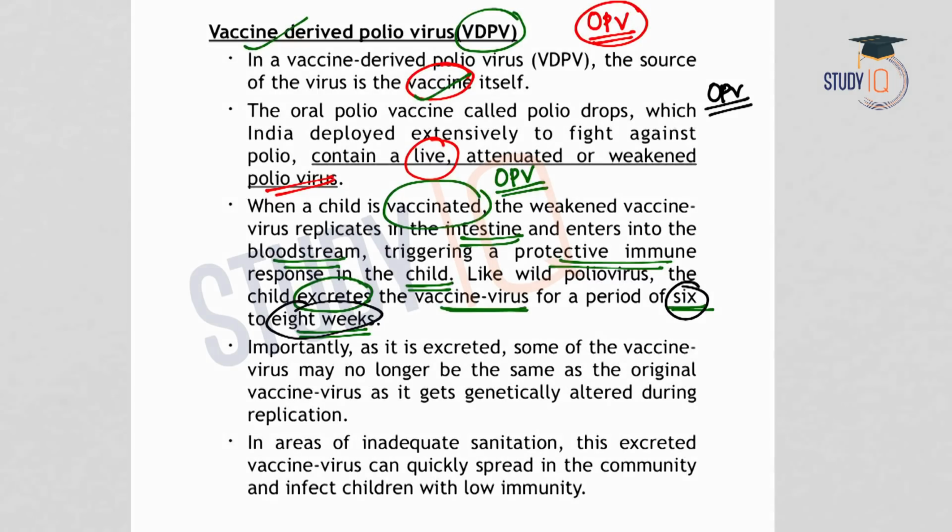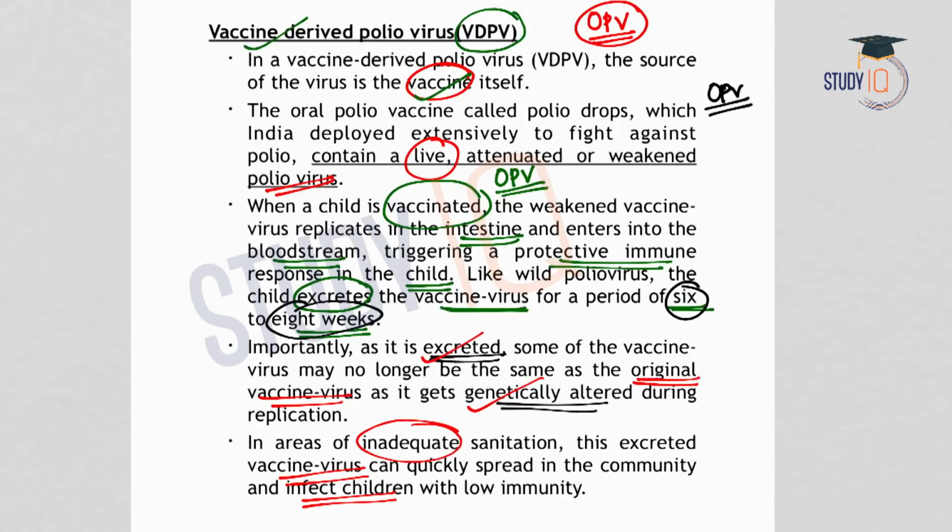And during excretion, the virus can get genetically altered. It means that when the child excretes this virus, it may not be the original vaccine virus, but a genetically altered vaccine virus. And in case of inadequate sanitation like open defecation, the excreted vaccine virus can quickly spread in the community and infect children with low immunity.